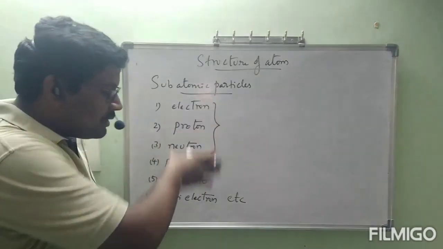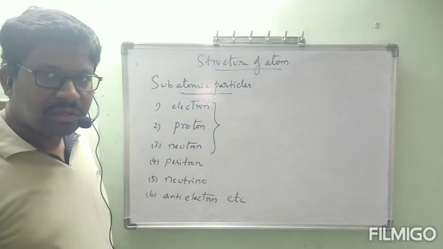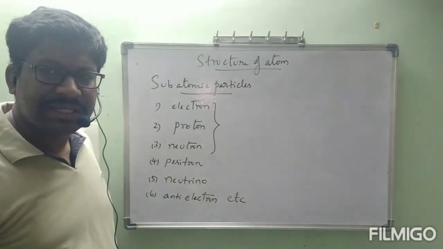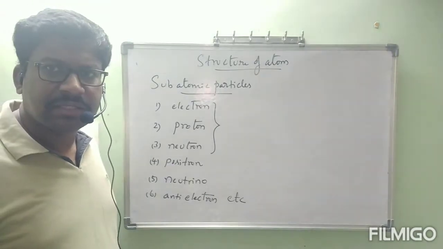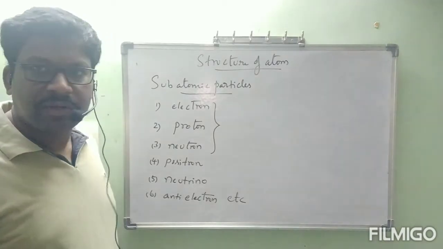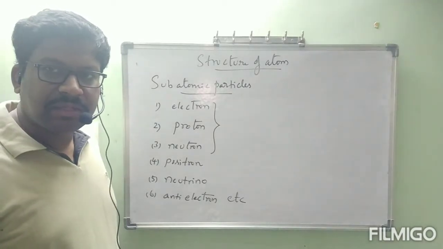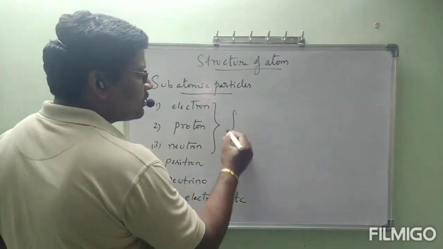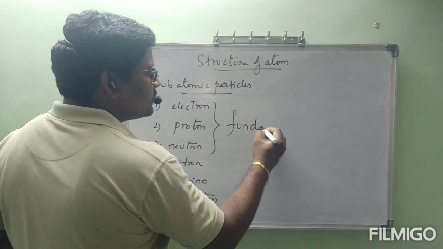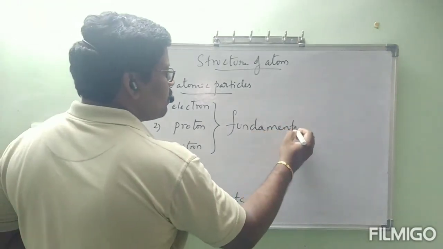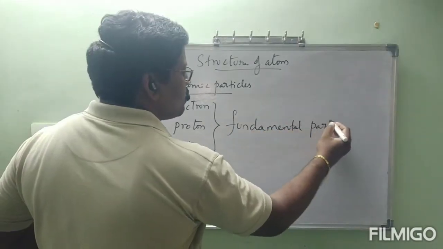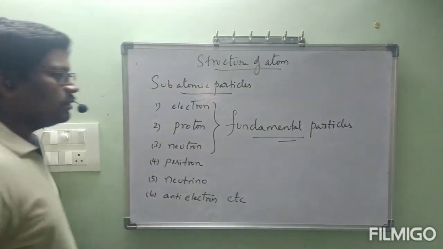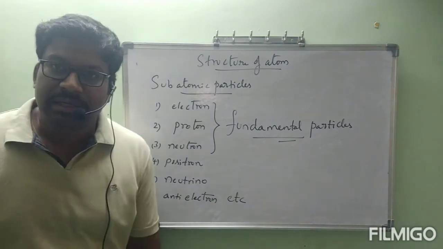Actually, so many particles are present in the atom, and those are all called subatomic particles. Out of these many subatomic particles, three particles, electron, proton and neutron, can explain the total structure of the atom. That's why these three particles are called fundamental particles.